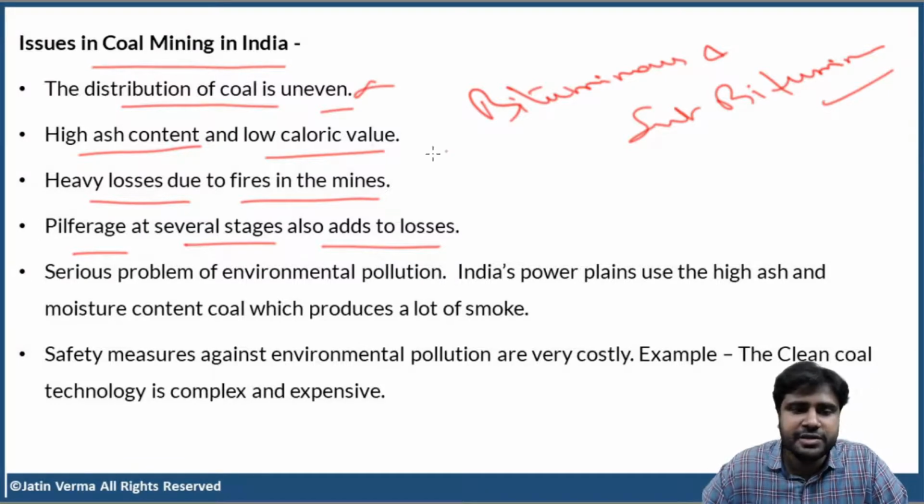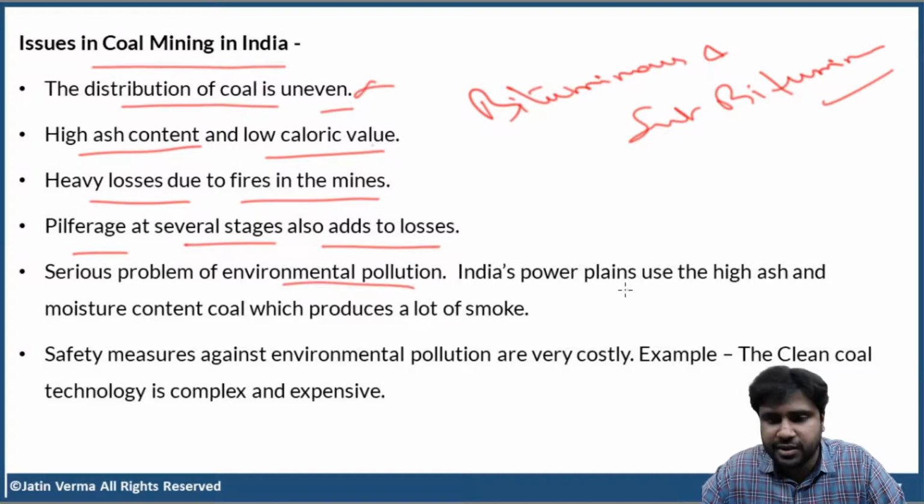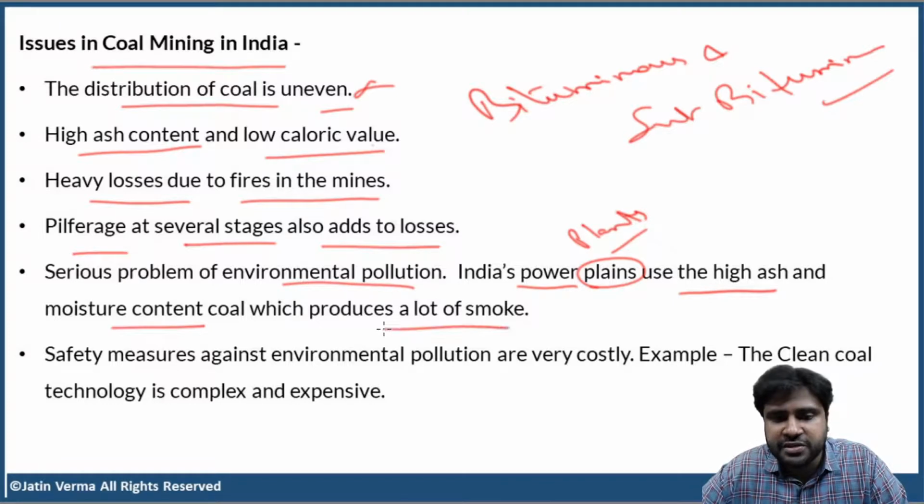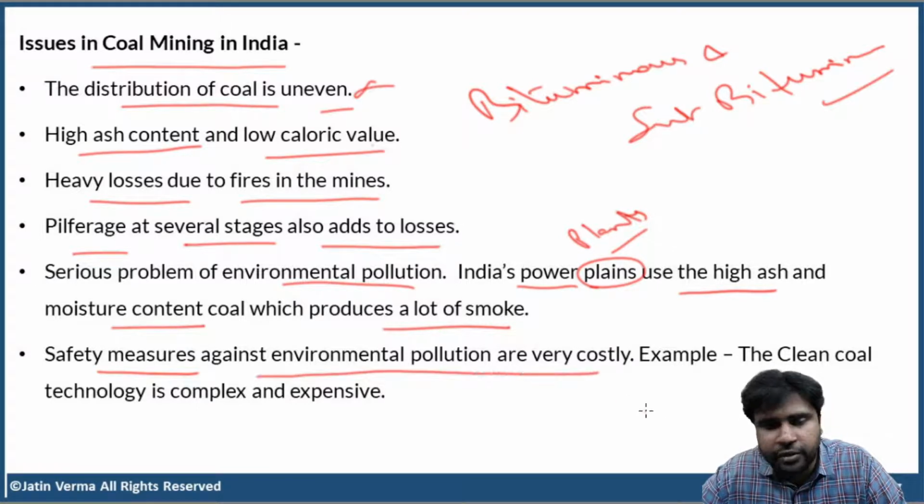Next, serious problem of environmental pollution. India's power plants use high ash and moisture content coal, which produces a lot of smoke. Now, safety measures against environmental pollution are very costly. For example, there is a way to make the coal cleaner. It is called clean coal technology. I don't have time to explain this basically, but this is a very important topic.